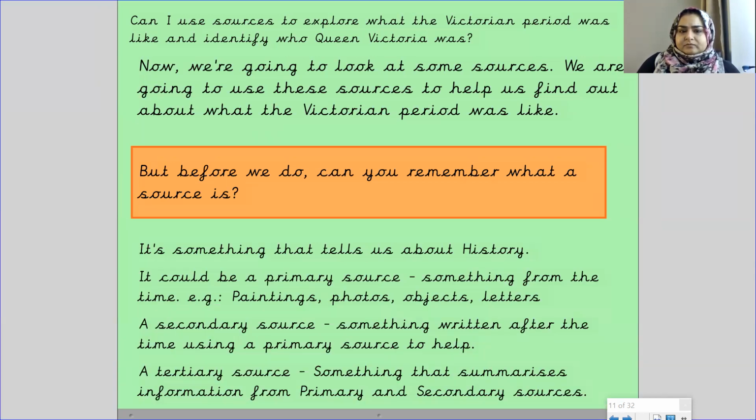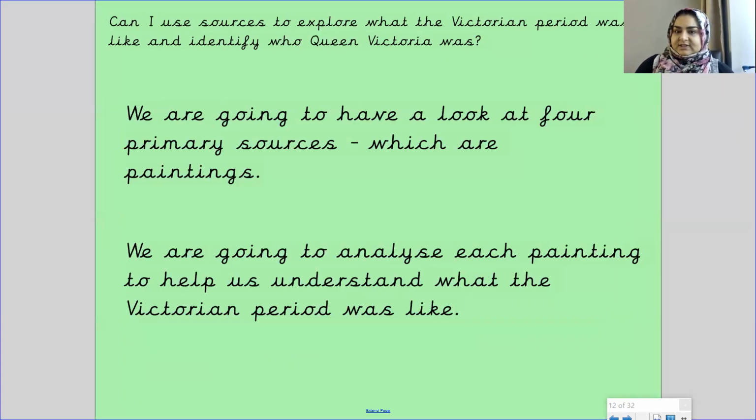Fantastic. A source is something that tells us about history. It could be a primary source, something from that time. For example, paintings, photos, objects, or letters. So it's the closest thing to that part in history. A secondary source is something written after the time using primary sources to help. And a tertiary source is something that summarizes information from primary and secondary sources.